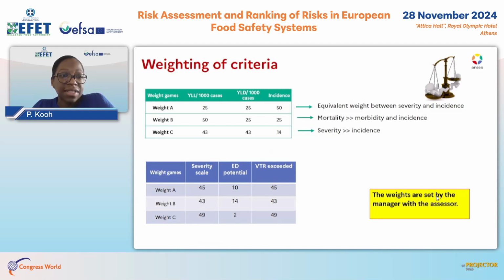The second set of weights, weight B, corresponds to a situation where we give more importance to mortality in comparison with morbidity and incidence. And the last set of weights, weight C, corresponds to a situation where we make the severity really more important than the incidence.